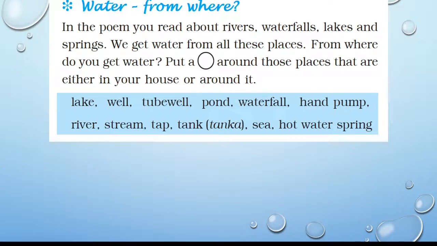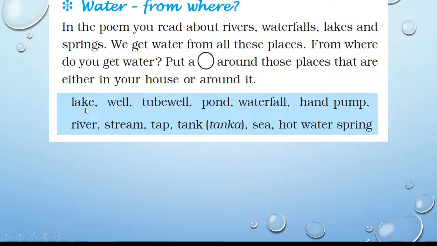Water from where? In the poem, we read about rivers, waterfalls, lakes, and springs. We get water from all these places. From where do you get water? Think, from where do you get water? Put a circle around those places that are either in your house or around it. You have to circle the places that are given here.